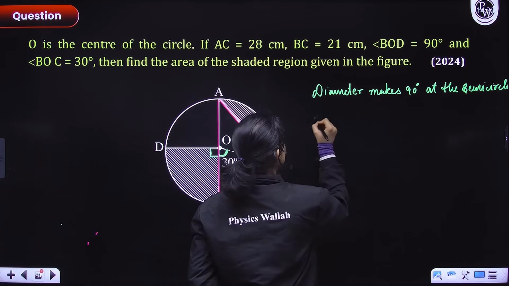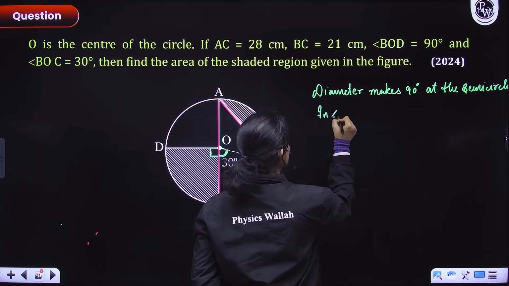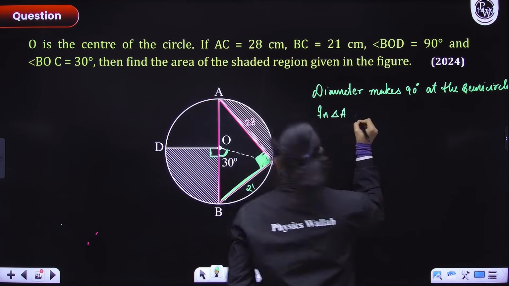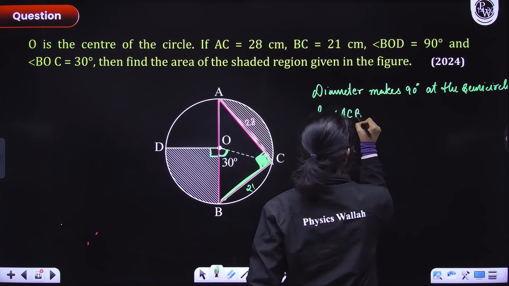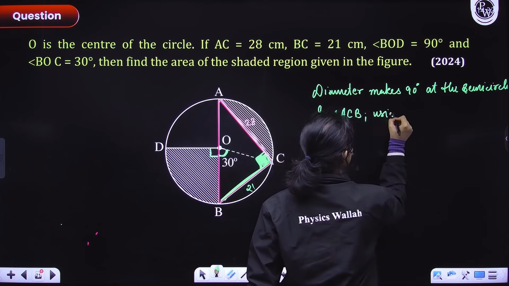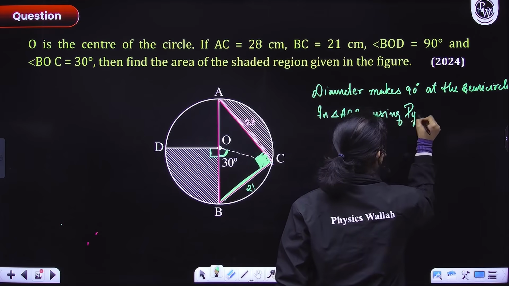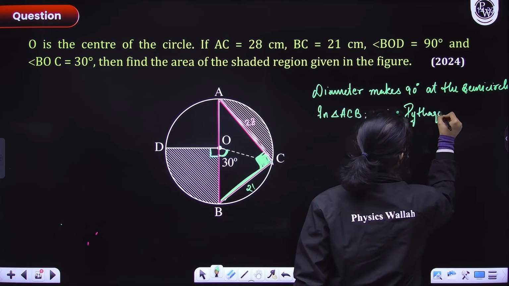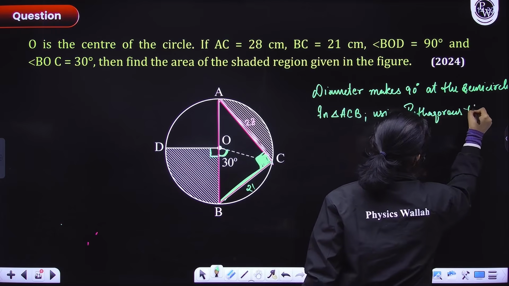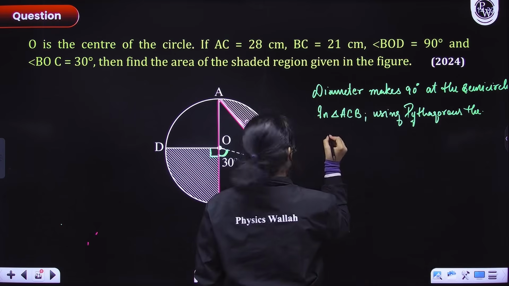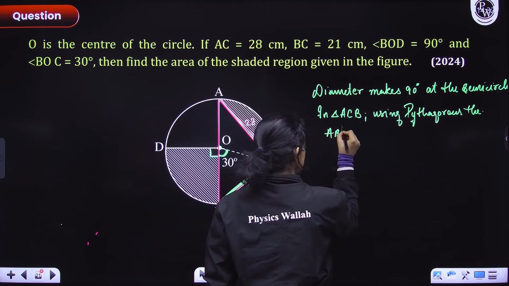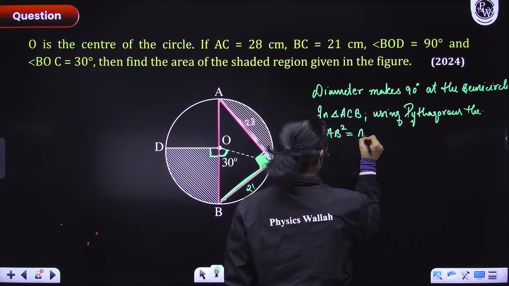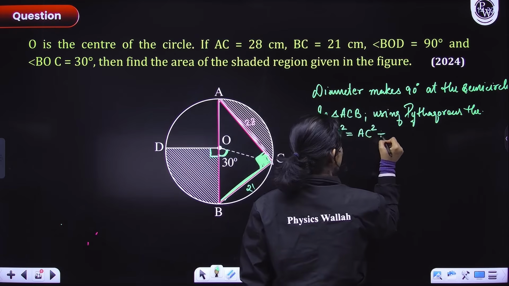So, using Pythagoras in triangle ACB. Can you see triangle ACB? Using Pythagoras theorem, you can say that AB square is equals to AC square plus BC square.